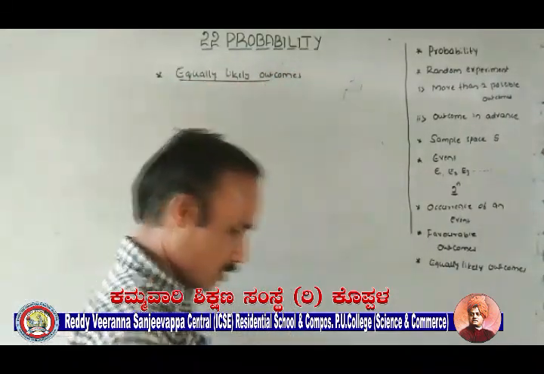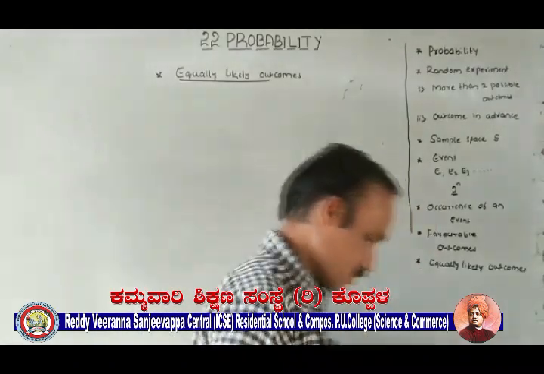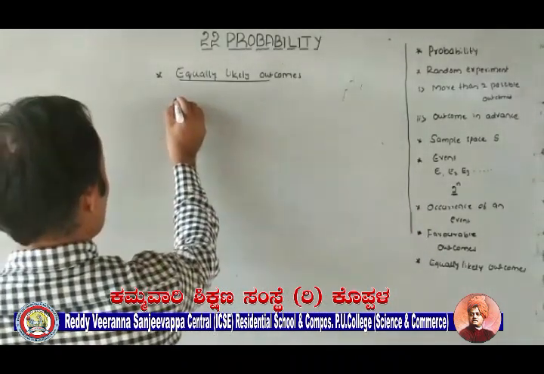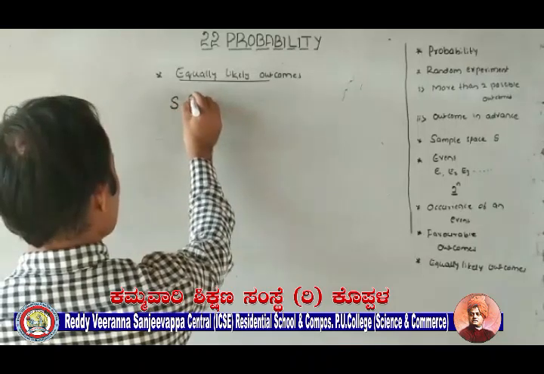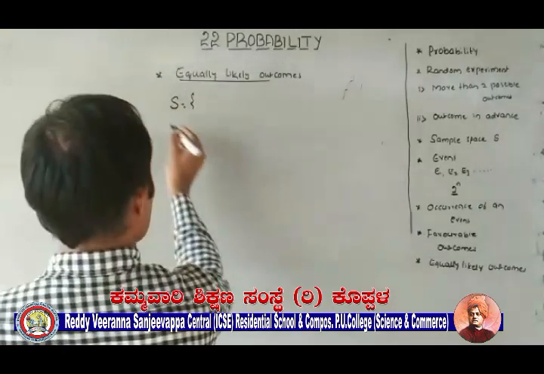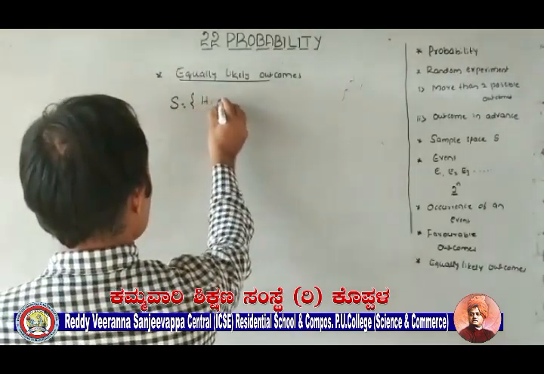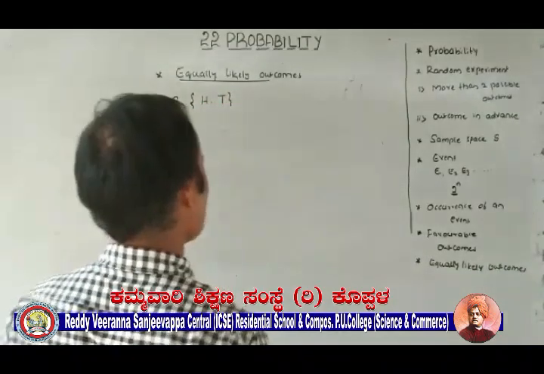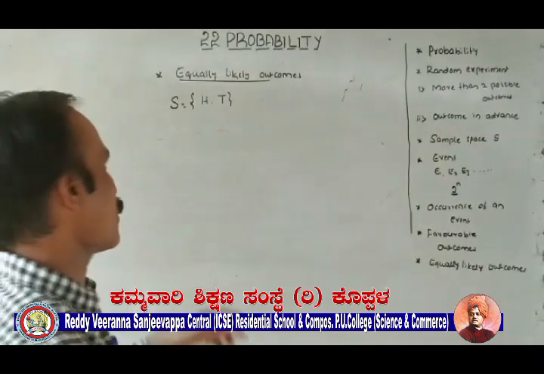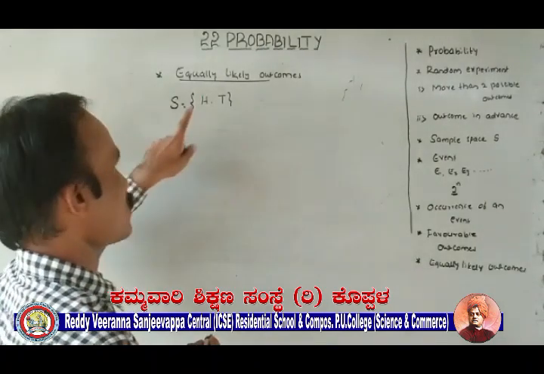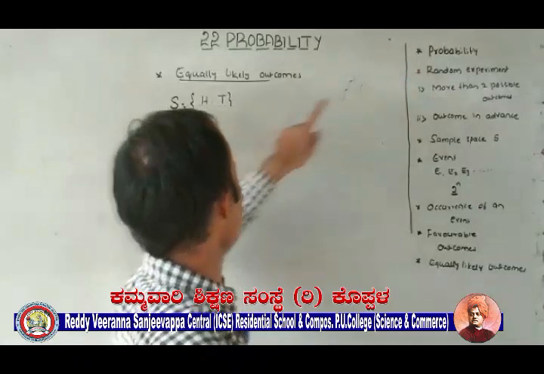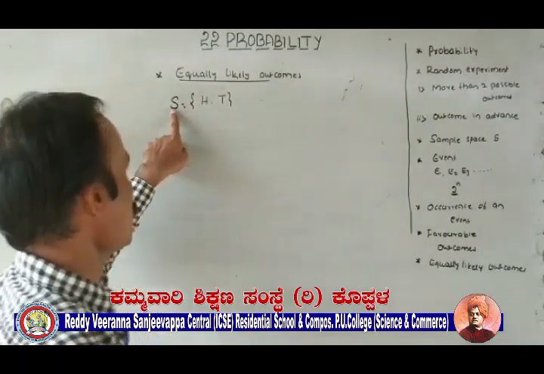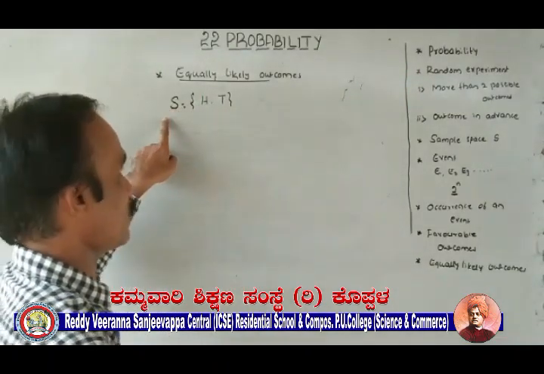Simple, equally likely outcomes. As for example, consider a random experiment: tossing a coin once, head appears or tail appears. Only these two are the possible outcomes if a coin is tossed once. This is the sample space, denoted by S.